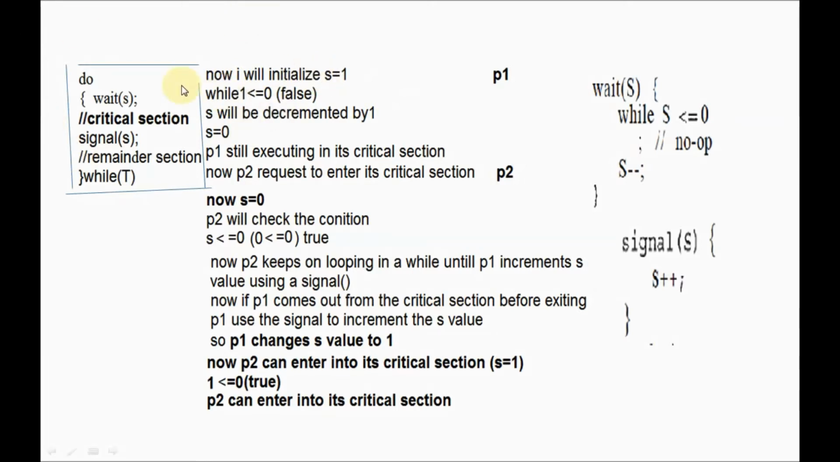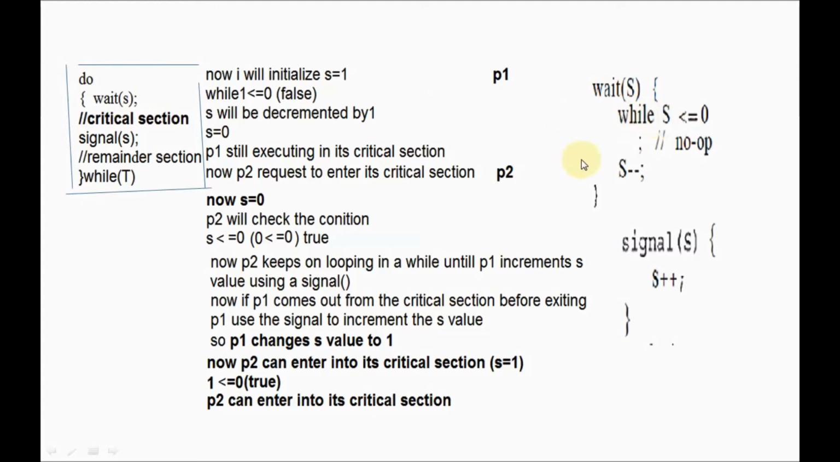So what is the condition here? Wait statement is there, right? So what is the definition of the wait statement here? What is the first instruction here? S lesser than or equal to 0. Now what is the value of s here? S is 1. Is 1 lesser than or equal to 0? No. Condition false.